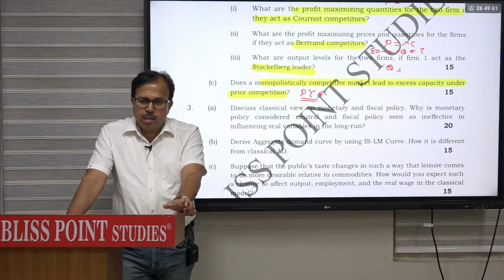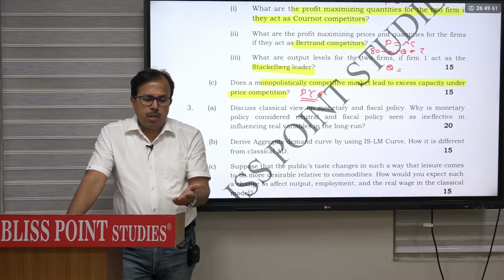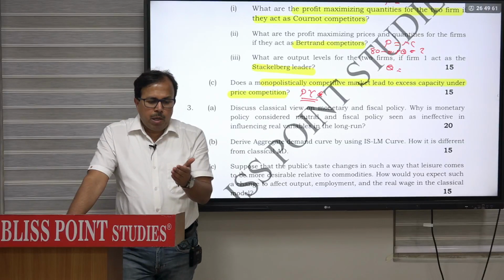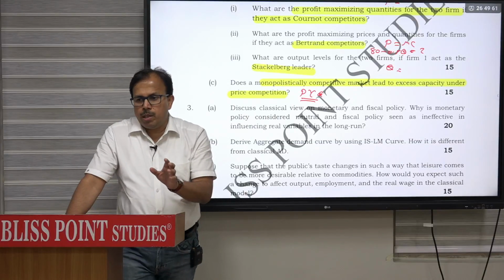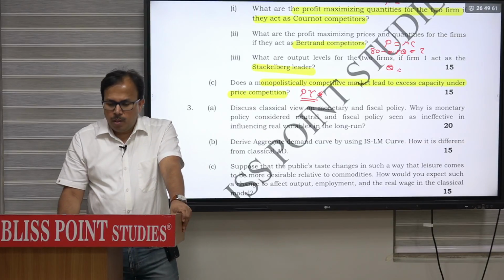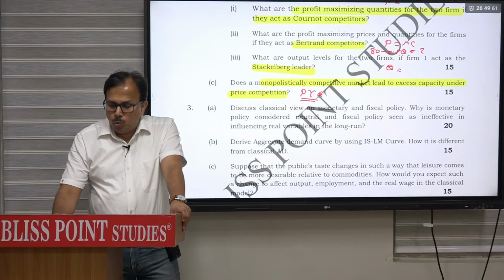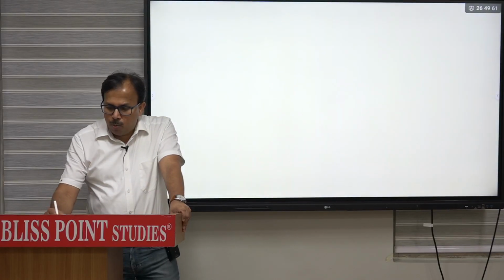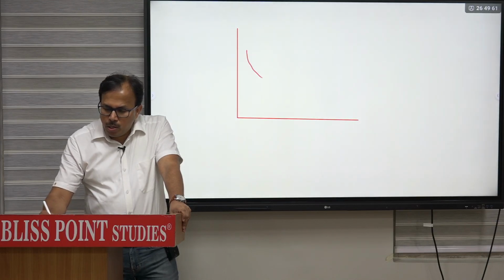First, explain excess capacity meaning. Excess capacity refers to the difference between ideal output and the actual output. What is an ideal output? Ideal output is associated with the minimum point of the long run average cost curve, that is, those who criticize the Chamberlain model, their argument is the minimum point of LRAC is the ideal. What is actual? The profit maximizing quantity. So according to them, Chamberlain monopolistic competition actually leads to some wastage of the resource and there will be some excess capacity. Their argument is firms are not producing at the minimum point of the long run average cost curve.